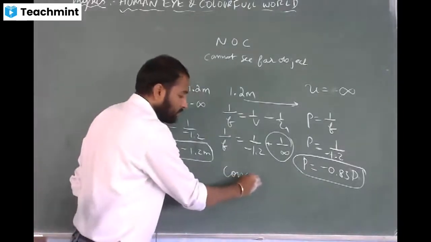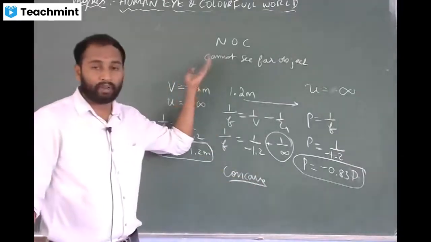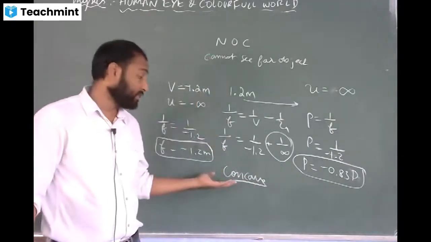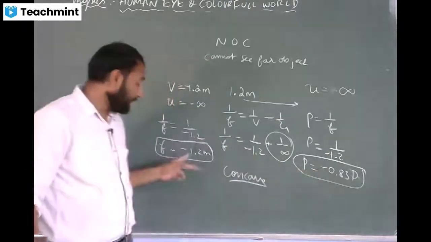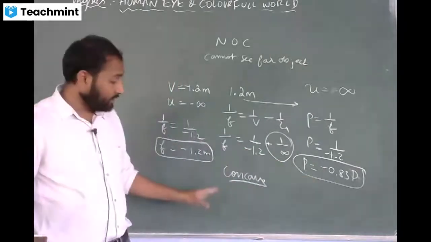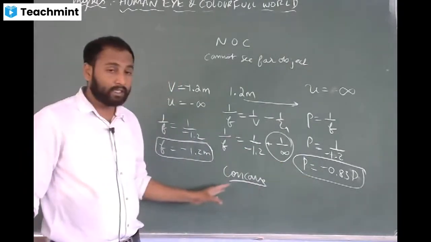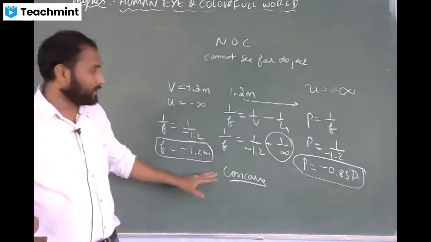Concave lens. The problem given is myopia. For correcting myopia, what lens will we use? Concave lens. So if you get the focal length as negative and the power of lens as negative, it means it is a concave lens. That means we can say it is a diverging lens. So did you understand?